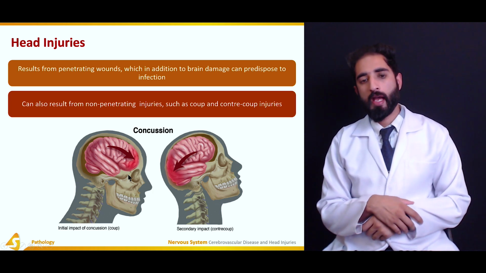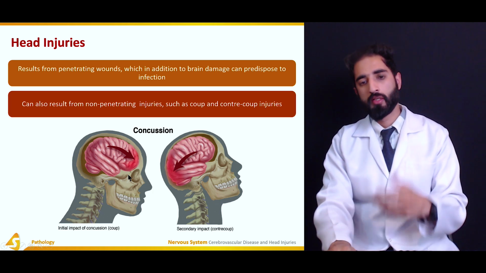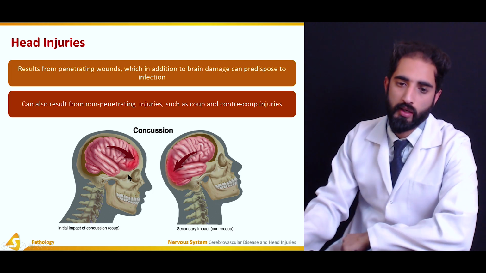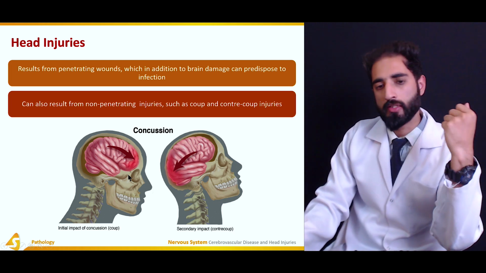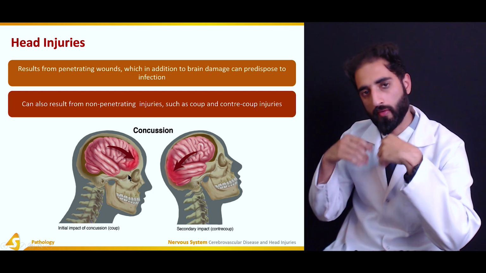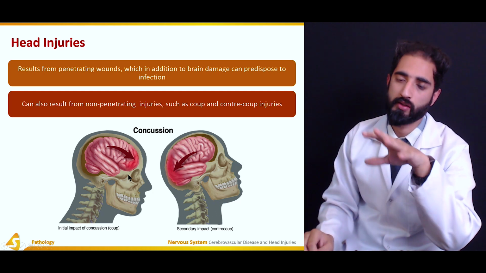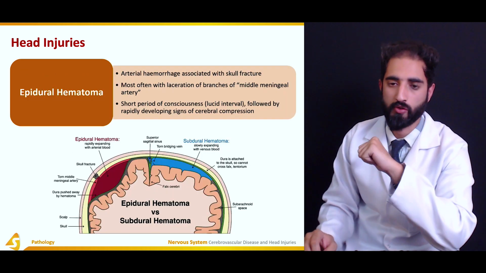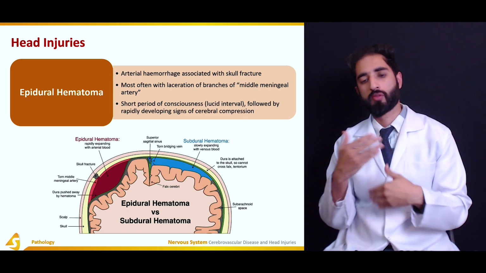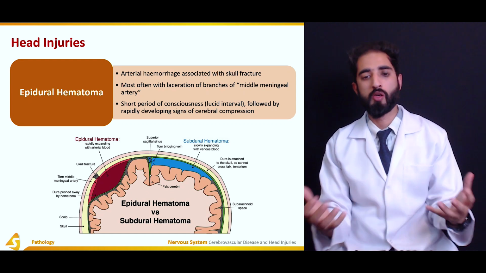Now, head injuries can also result in epidural hematoma or subdural hematoma. So epidural hematoma, as you can see here, is usually an arterial hemorrhage, because of the disruption of the arterial blood flow, and it is usually associated with a skull fracture, either because of external trauma or any other cause, and it most often associates with laceration of the branches of the middle meningeal artery.